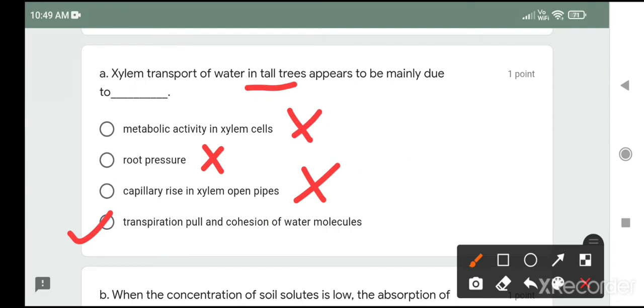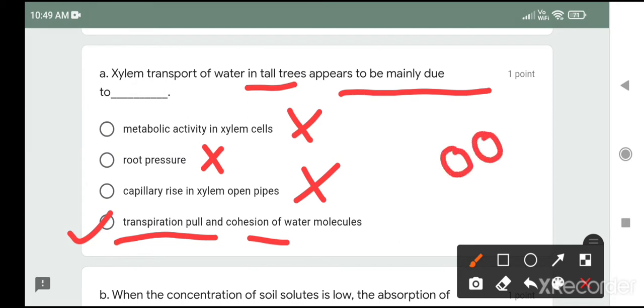All 3 will contribute in the conduction of water in tall trees, but here the question is mainly about xylem transport of water in tall trees, which is due to transpiration pull and the cohesive force. Transpiration pull water को ऊपर खींचेगा. Cohesive force is the force between 2 identical molecules of water, which helps in the conduction of water.